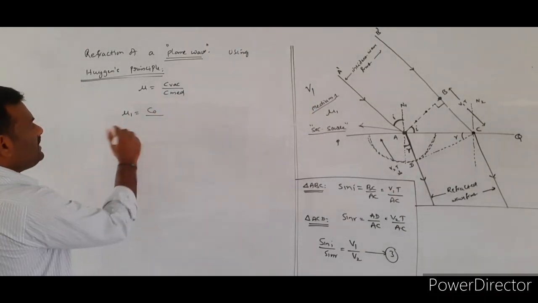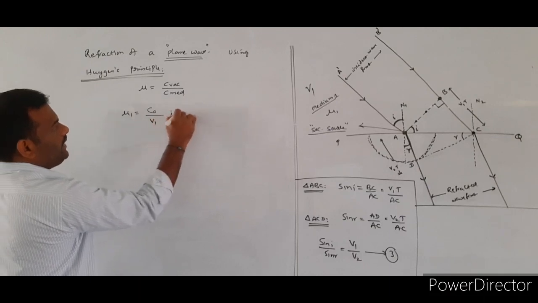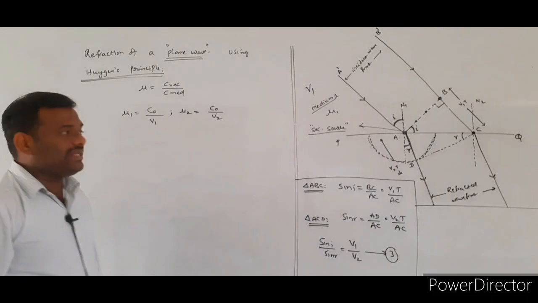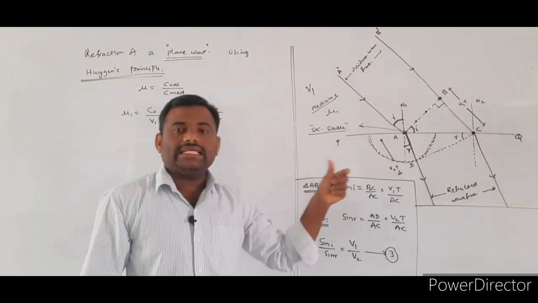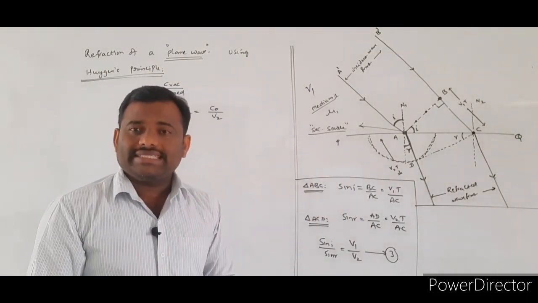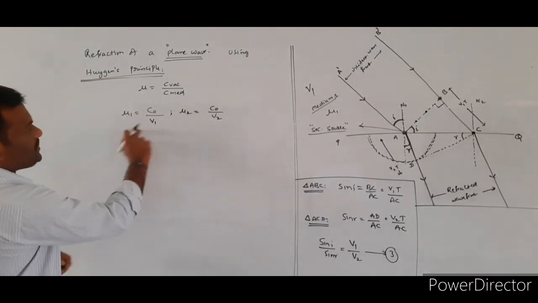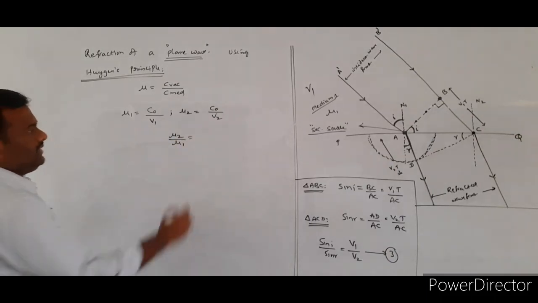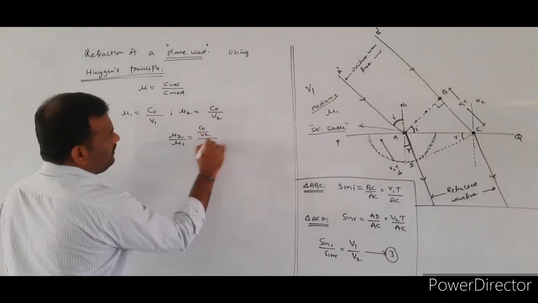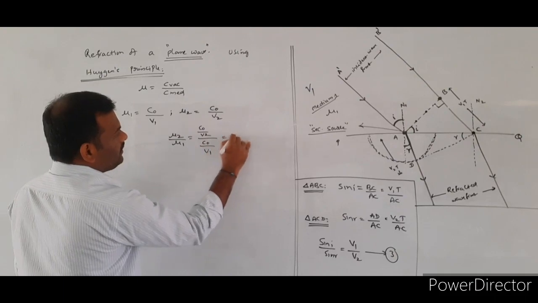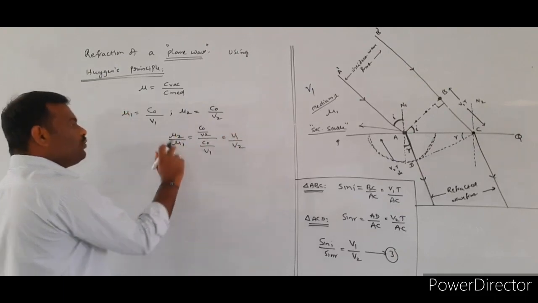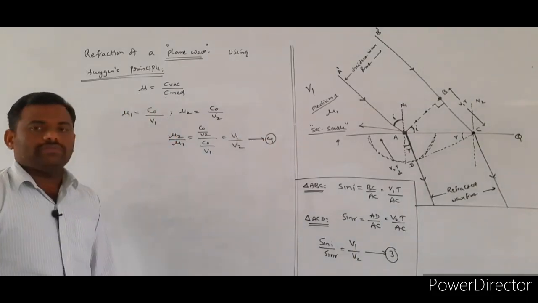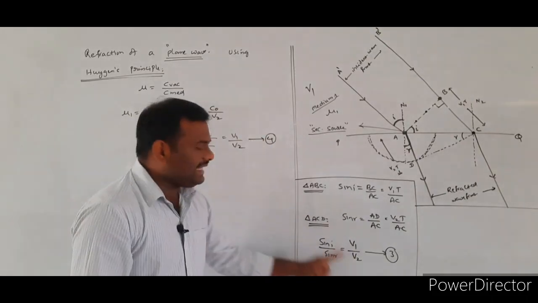So mu1 is equal to C0 by V1 and mu2 is equal to C0 by V2, where we assumed that V1, V2 are indicating the speed of the light in the first medium, second medium respectively. So from these two we will write mu2 by mu1 is equal to C0 by V2 by C0 by V1. Therefore, mu2 by mu1 value is equal to V1 by V2.